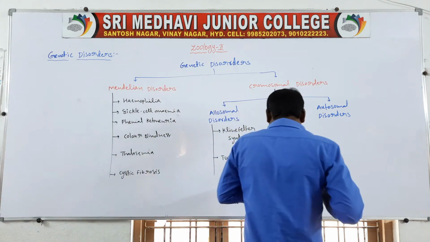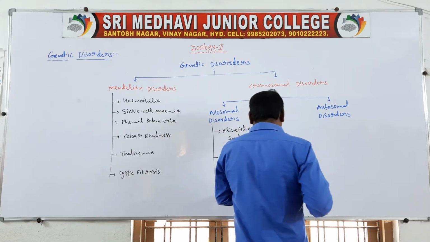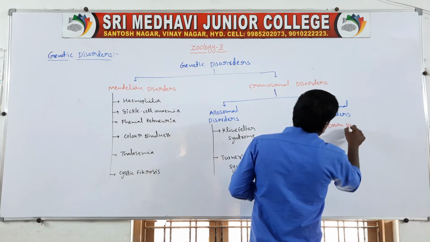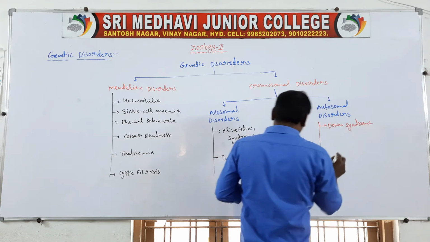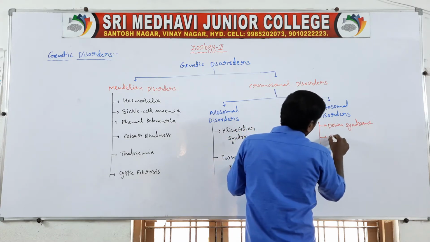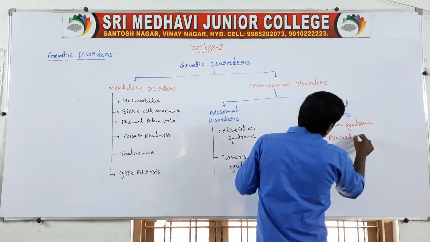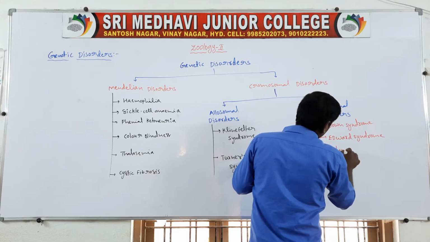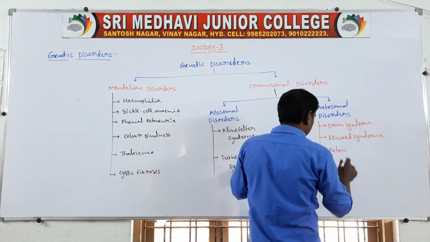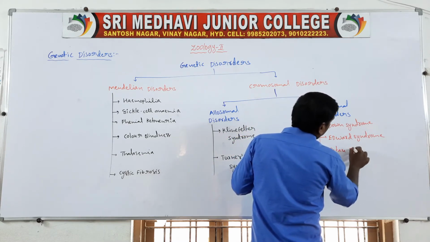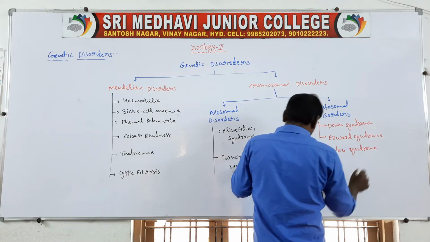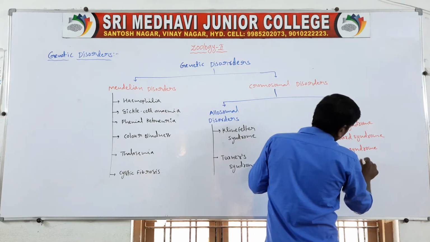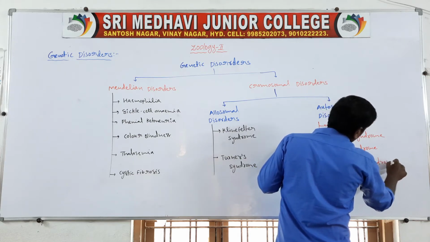Next one, autosomal disorders. The autosomal disorders are Down syndrome, second one Edwards syndrome, third one Patau syndrome, fourth one Cri-du-chat syndrome.